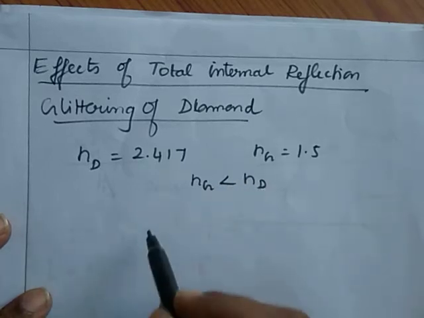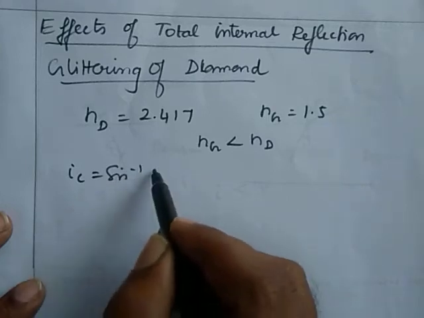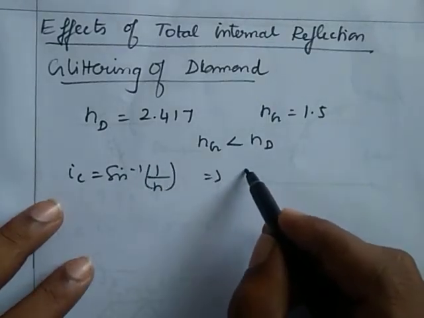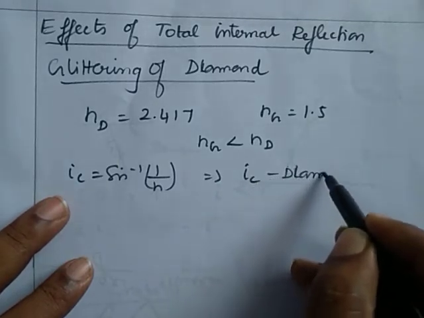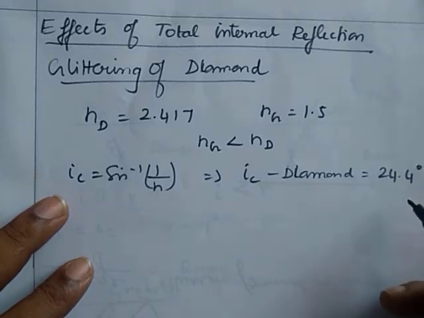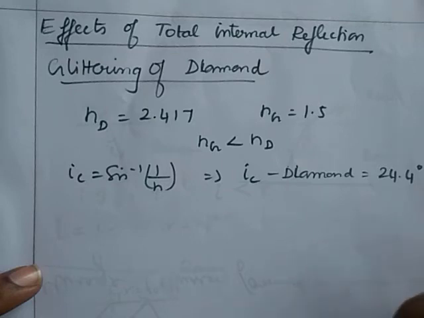Due to this reason, by the equation IC is equal to sin inverse of 1 by n, we get the critical angle for a diamond as 24.4 degree.